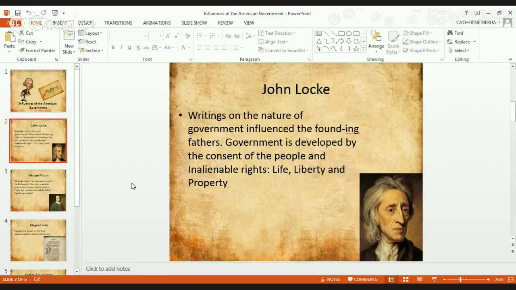But for the American government, we were wanting our inalienable rights. We wanted to have life, liberty, and property. And the only way to do this was to create a country which allowed people to vote and create their government and pick their leaders. Because without that, leaders are appointed. They don't care what we think or what we want.